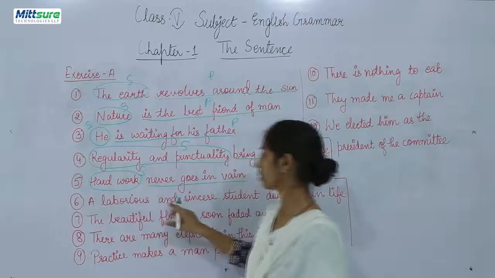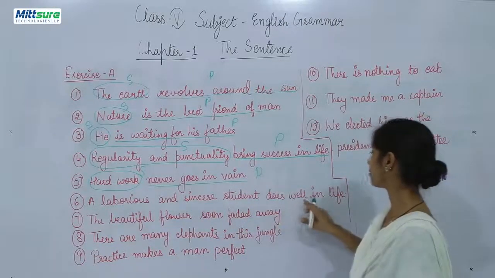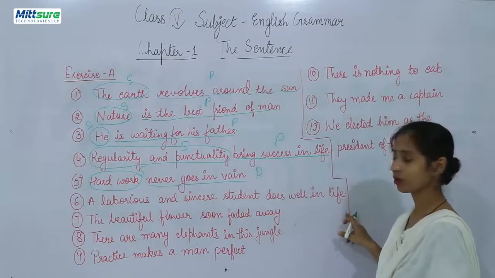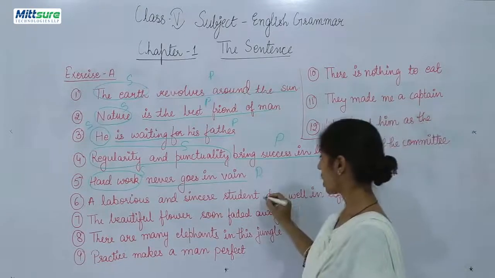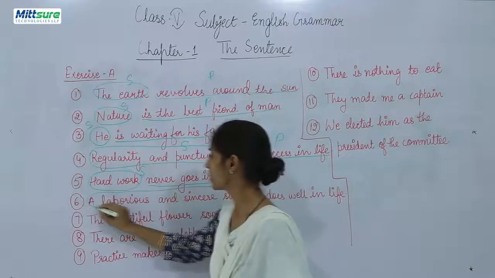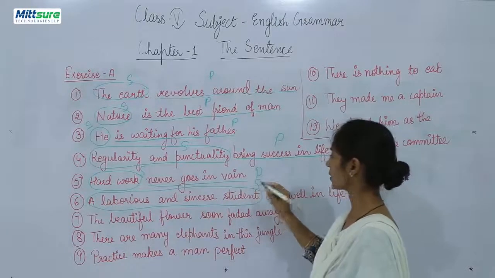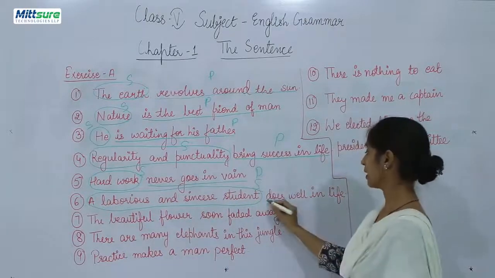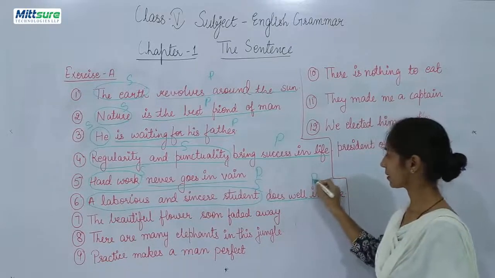A laborious and sincere student does well in life. Who does well in life? A laborious and sincere student. It will be the subject. Does well in life will be the predicate.